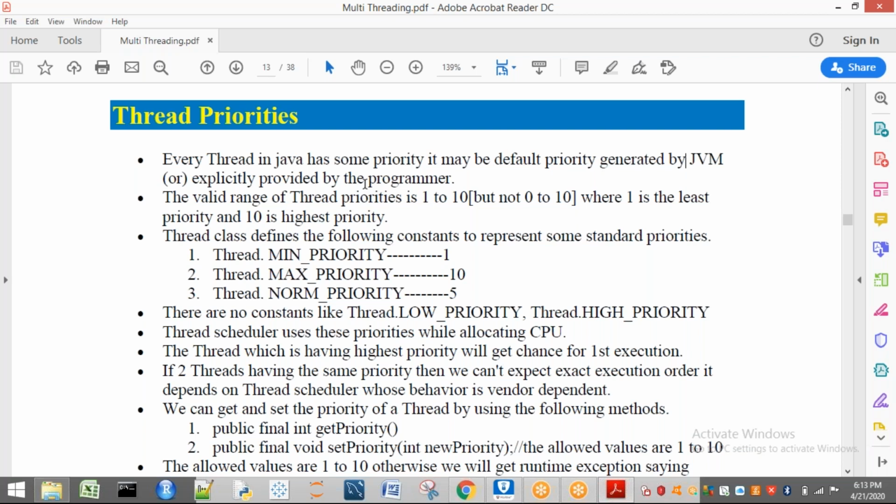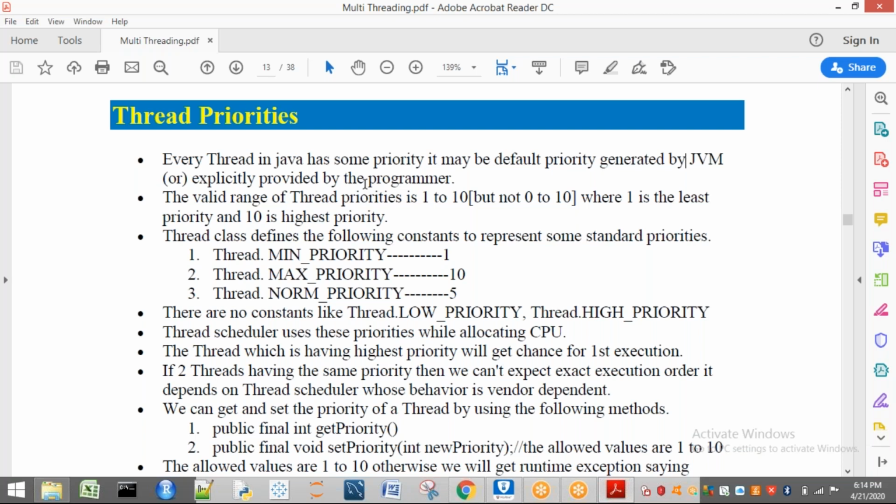So already we have discussed the main thread in previous sessions. What is meant by the main thread? The first method that is going to be executed in our normal Java applications is the main method, that is public static void main(String args). So that method is going to be executed. Who is going to execute that one? JVM is going to execute. So generally we will say that the JVM is going to execute.